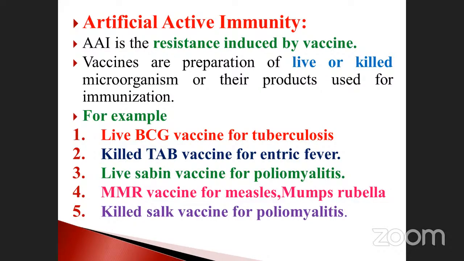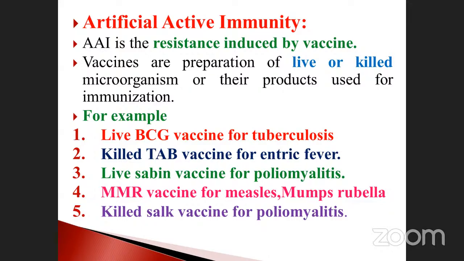BCG, Bacillus Calmette-Guérin, is the vaccine for tuberculosis. Killed TAB vaccine for enteric fever. Live Sabin vaccine for poliomyelitis. Already we discussed Sabin and Salk. And MMR, which we also discussed: mumps, measles, and rubella.